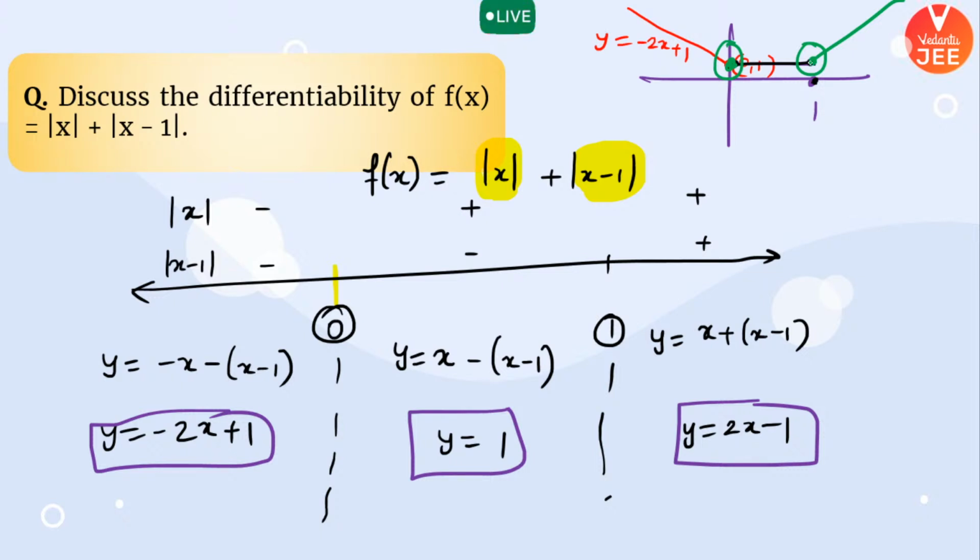If there are sharp points coming, can you see that at these 2 points, your function will be non-differentiable? Because our function is non-differentiable wherever sharp points are there. So these 2 points, x equal to 0 and x equal to 1, are the 2 points where your function is coming out to be non-differentiable.